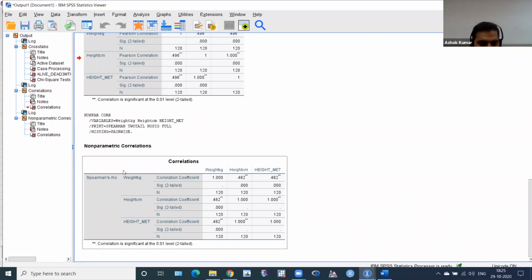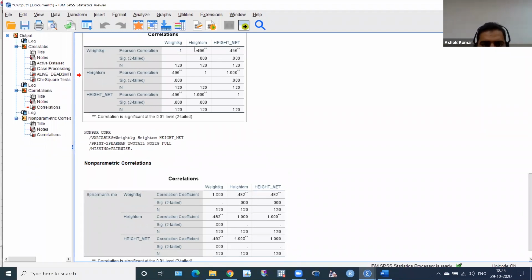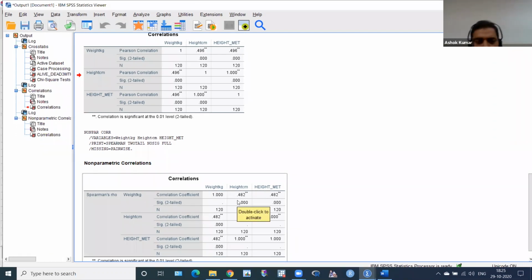Okay, then see this Spearman rho correlation coefficient. So weight in kg and height in centimeter, it's 0.482, and the p value is 0.96. So if our data is normally distributed, we have to use this. Otherwise, we have to use this, and this is also moderate correlation. A little bit less, but also moderate correlation, significant correlation, positive correlation. Height is increasing, weight is increasing.